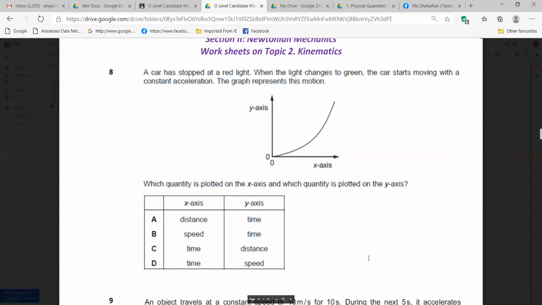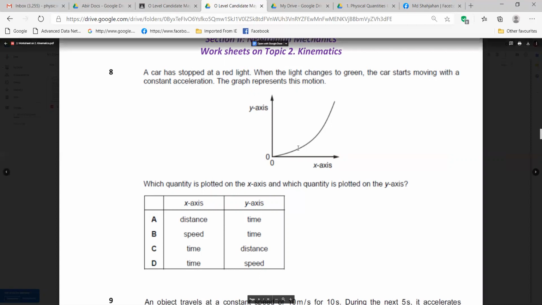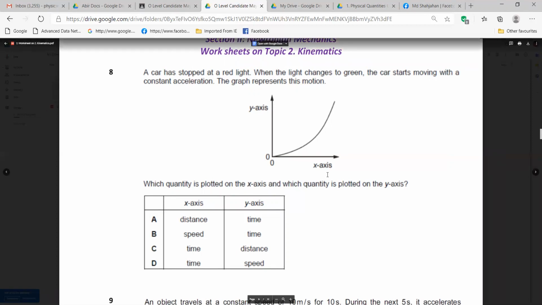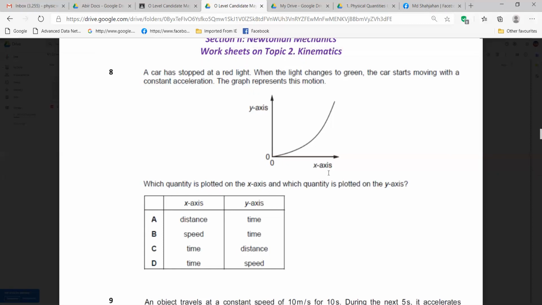Just a few minutes back, we discussed one graph that is showing acceleration, right? Yes, sir. That one is a distance-time graph. It is showing acceleration, this way it is going up, that means it is a distance-time graph.